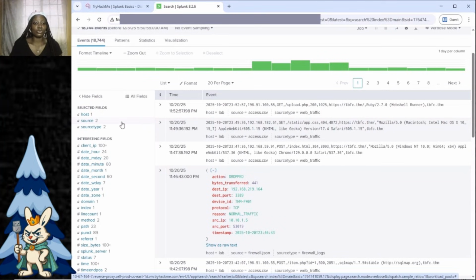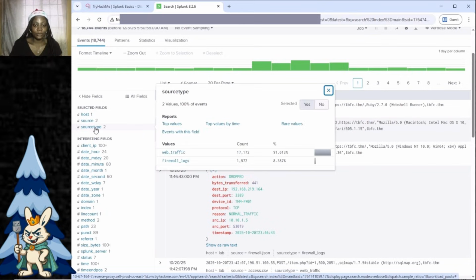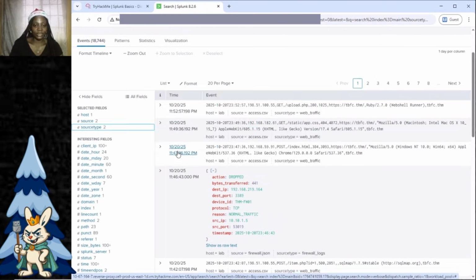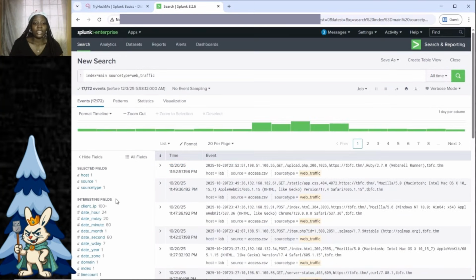The first thing we are going to do now on Splunk is click source type. Now there are two source types. There's a firewall log and web traffic. So the relevant field because of the question is web traffic. When you click on a value, it automatically gets added to the search bar. I clicked on web traffic and now that has gotten added to the search bar and it has narrowed down our results from over 18,000 to 17,172. So that means that there are 17,172 events related to web traffic.